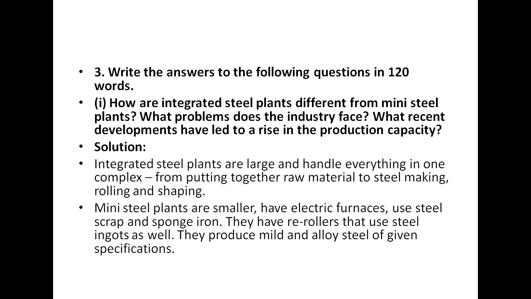So basically integrated steel plants are large, and in the same way mini steel plants are smaller. They are very small. They have electric furnaces. They use steel scrap and sponge iron. They have re-rollers again, and they use steel ingots as well. They produce mild and alloy steel of given specifications.